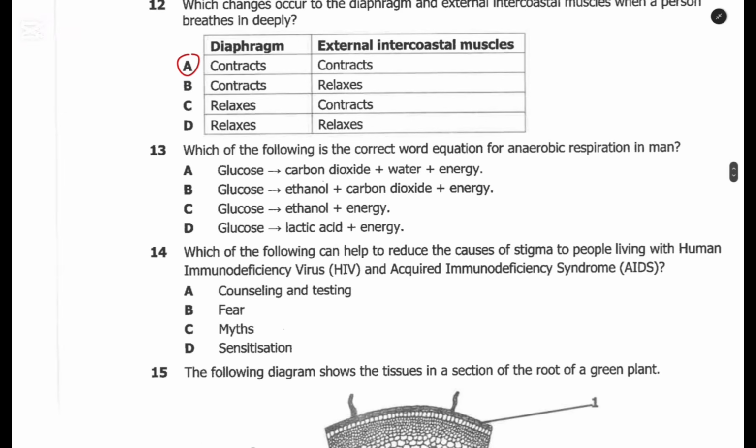Which of the following is the correct word equation for anaerobic respiration in man? So anaerobic respiration in man takes place in the muscles, and what is produced is lactic acid, and therefore the last one, or D, is the answer. Lactic acid plus energy.